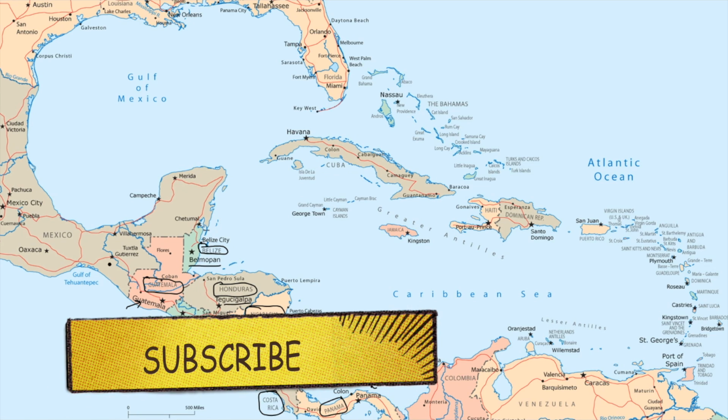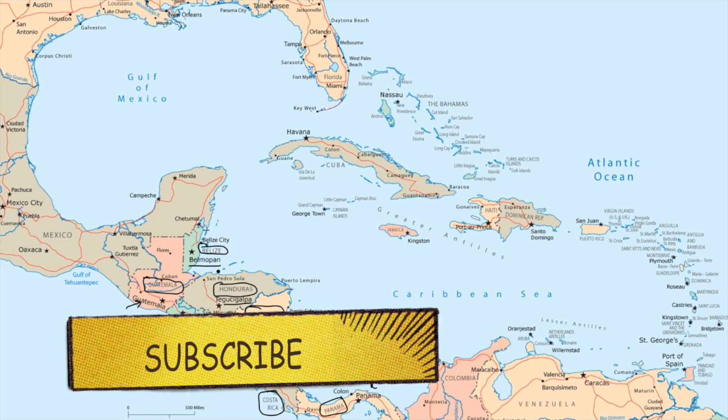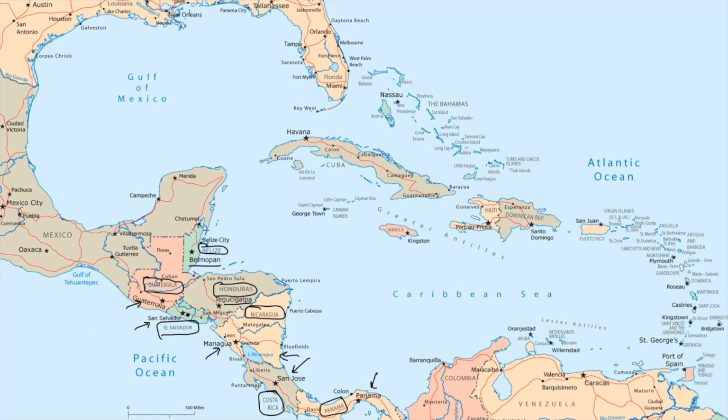Now Guatemala is bordered by Mexico, Belize, Honduras and El Salvador, whereas Belize is bordered by Mexico as well as Guatemala. Honduras is bordered by Guatemala, El Salvador and Nicaragua. And then you have this strip where Nicaragua is bordered by Honduras and Costa Rica, whereas Costa Rica is bordered by Nicaragua and Panama is bordered by Costa Rica and Colombia.